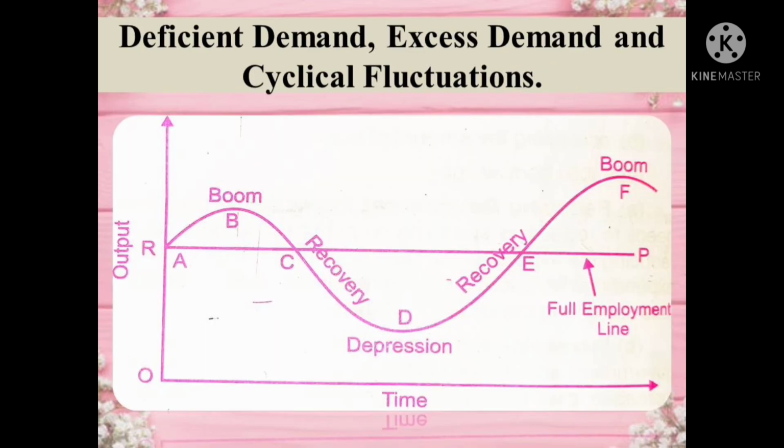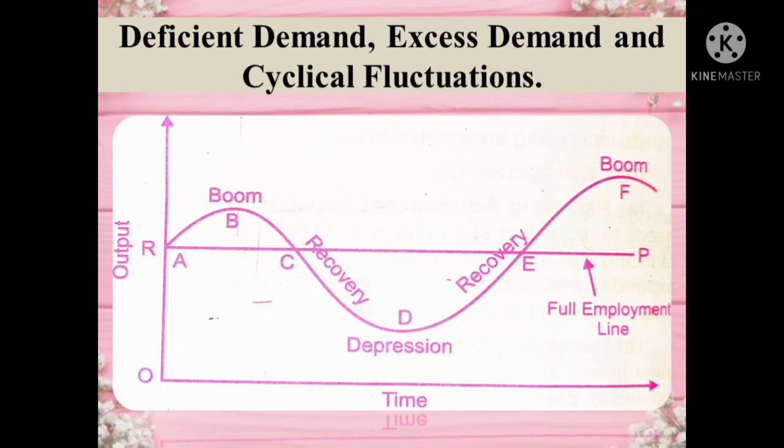Next, deficient demand, excess demand and cyclical fluctuations. So here, the trade cycle refers to ups and downs in business activities. Keynes laid emphasis on changes in aggregate demand as a major cause of trade cycle. Excess demand generates inflationary pressure and deficient demand causes the situation of recession. When recession continues for long, it pushes the economy into the state of depression. In the depression state, business settles at its lowest level of price, cost and profit.